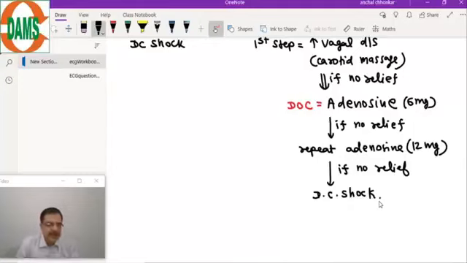So with this we finish supraventricular tachycardias, and we finish the class for today as well. In the next class we will complete the remaining portion of the tachycardia. Ventricular tachycardia we will do, and my advice is the same: the flow chart of bradyarrhythmia that you have made, recall that flow chart in tomorrow's class. We will again use that flow chart to make a diagnosis of the tachyarrhythmias. So we'll finish here for the day.